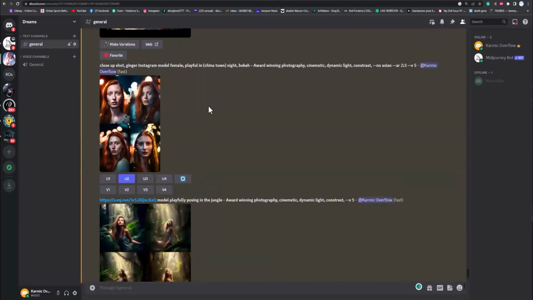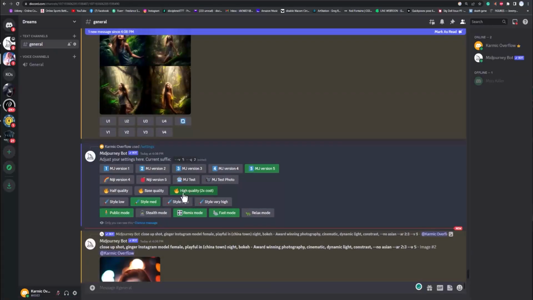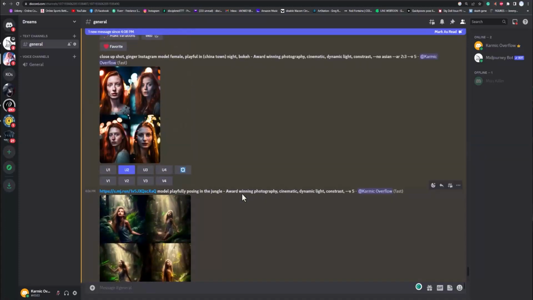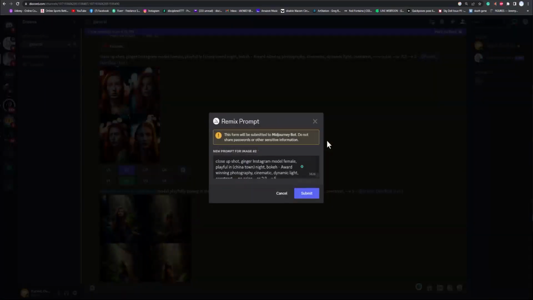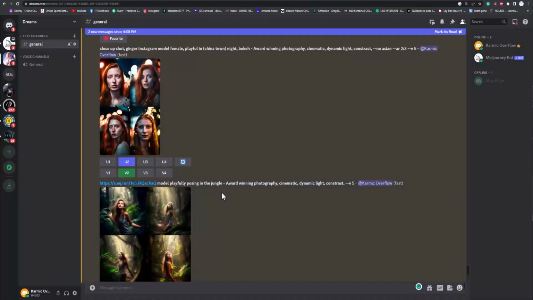And if I really like that style, what I can do is go number 2 right here. So I went to settings and I turned on high quality, and you can see right here it's --Q2. If I don't want to turn that on, I now know the command for it: --Q and then space 2. So I can make a variation of number 2, and right here I can tell it --Q2. Now it's going to give me a higher resolution version of that, so when I upscale it, it'll be high res.